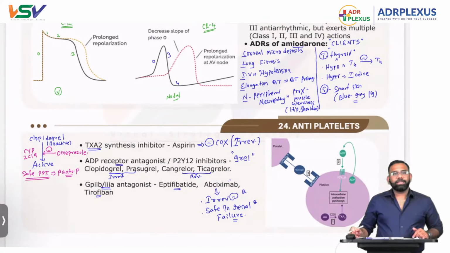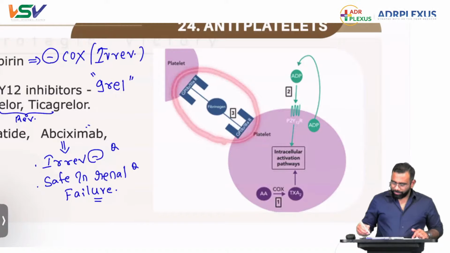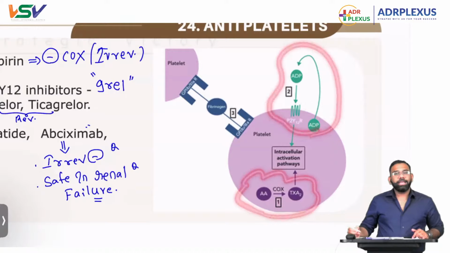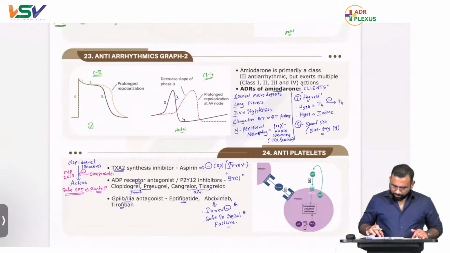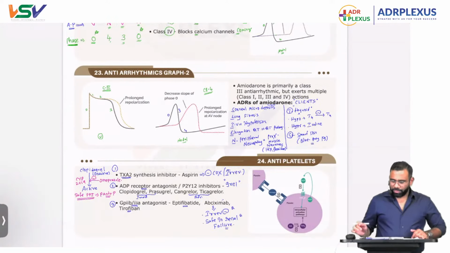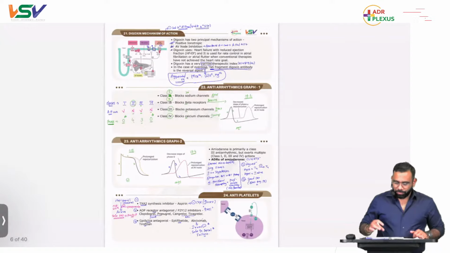That's all about antiplatelet drugs, their classification, inhibitors, and their points also. So the third one is glycoprotein 2B3A inhibitors, then ADP receptor antagonist, and then this one, aspirin. This is with respect to the picture: this is one, this is two, and this is three. That's all about antiplatelets. Now come to the next one.